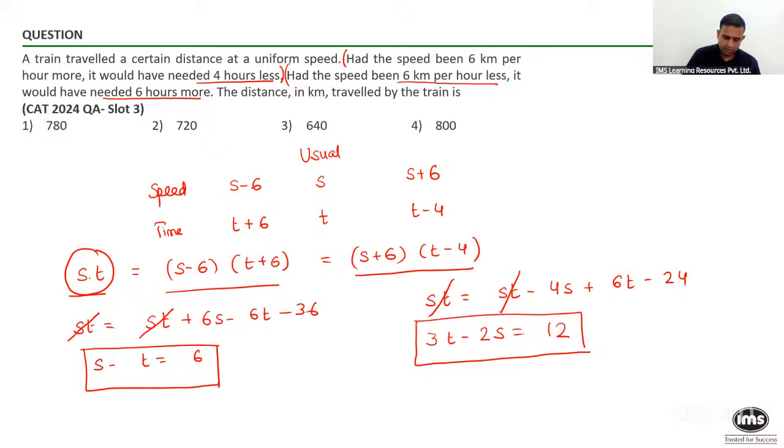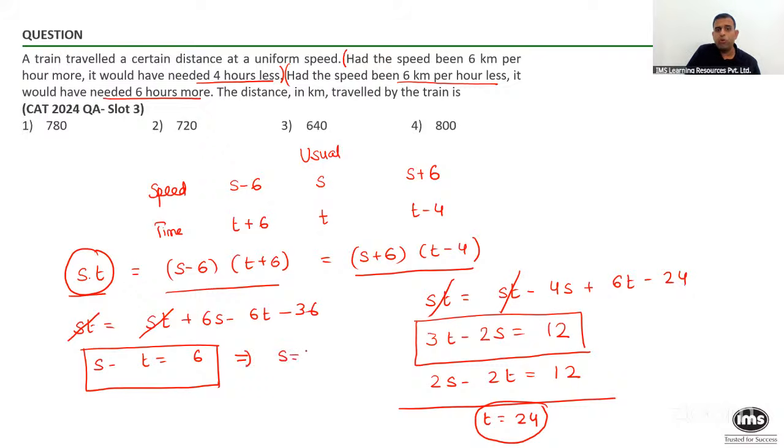We should, right? So from here, I can say your first equation can be doubled: 2s minus 2t will become 12. If I add them up, the s term will get cancelled out and one will get t equals 24. If I got t as 24, I can put that over here and s will become 24 plus 6, giving you 30. So people, I got the normal speed as 30, normal time as 24. So can we know what was the actual distance covered? 30 into 24, 720.